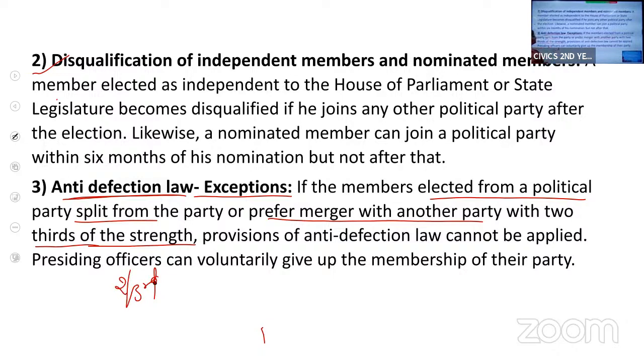For them, this anti-defection law cannot be applied.